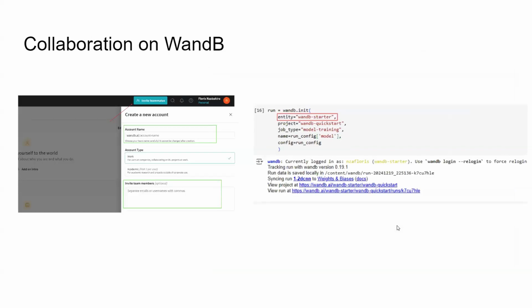Next up is collaboration on WandB. You can head on to your WandB account, and at the top you'll see a button to invite teammates, where you have to select an account name for your team, an account type, and then invite members separated by commas. In order to run your runs in the team project, you have to add an argument in the initialization of WandB, where you add an entity, which is the account name that you'll be using.